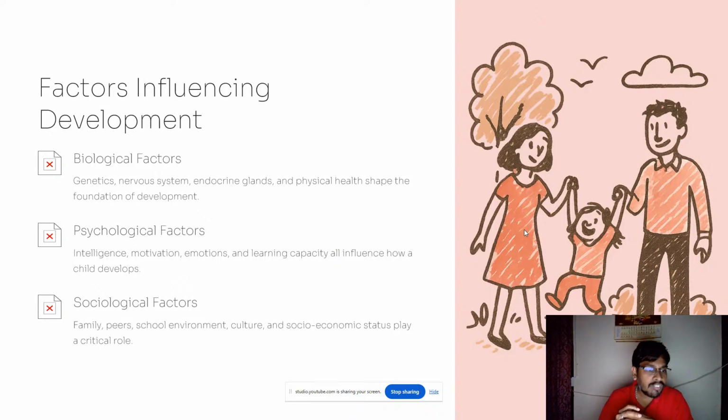And sociological factors: family, peers, school environment, culture, and socio-economic status play a very critical role. Family is one important factor, along with peers, school environment, culture, and socio-economic status. All these have a direct impact on the development of the child. So biological, psychological, and sociological factors are the important factors influencing the development of the child.